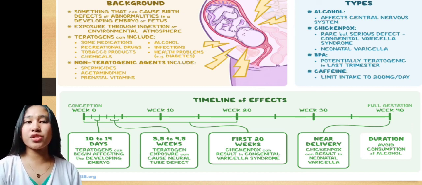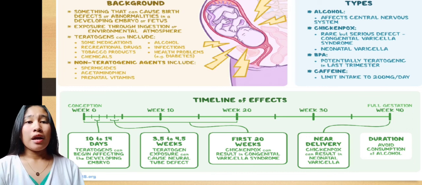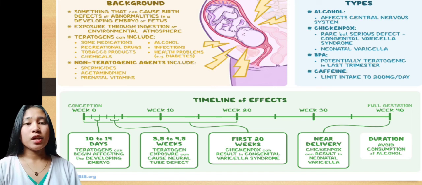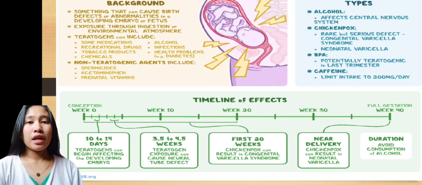Exposure is through ingestion or the environment. Teratogens can include some medications, alcohol, recreational drugs, infection, tobacco products, and also health problems, for example diabetes, and chemicals that can affect the fetus during pregnancy.